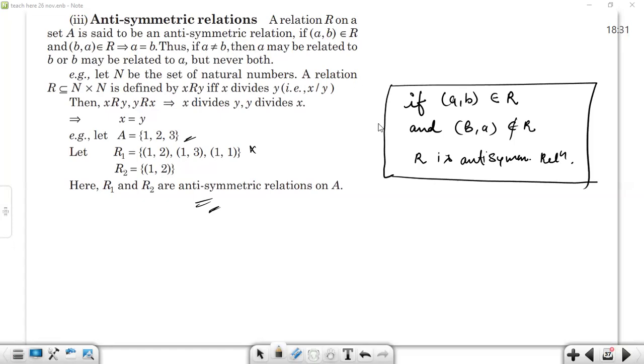It may be the case that (1,1) is present in the relation. We don't have any problem with that. But if there is (1,2), then (2,1) must not be present, and then we may call the given relation anti-symmetric. Any doubt? No, sir, this is clear.